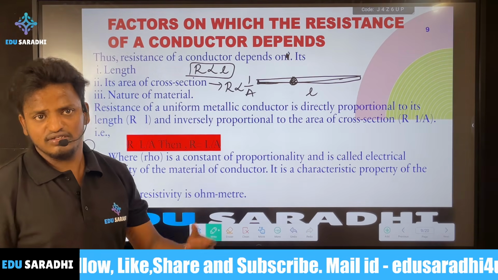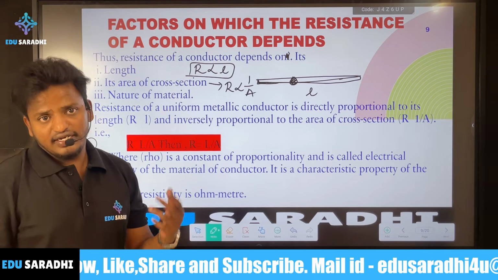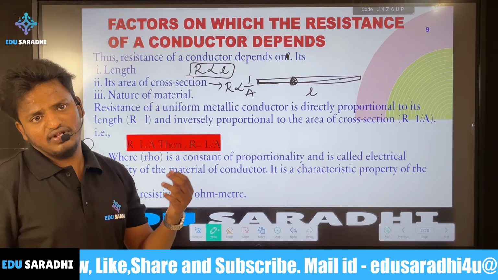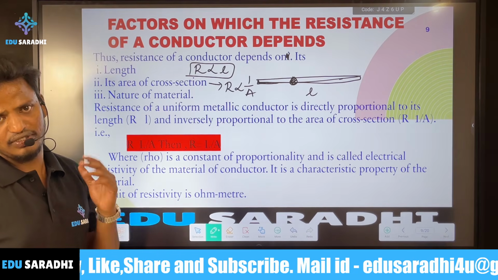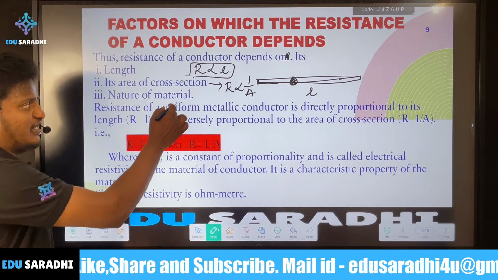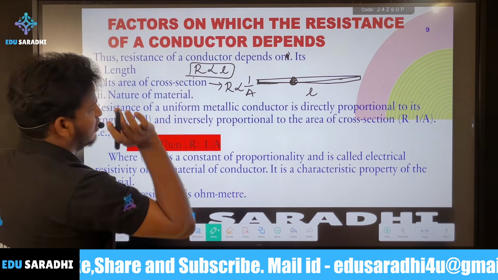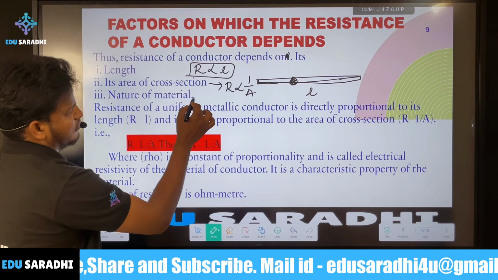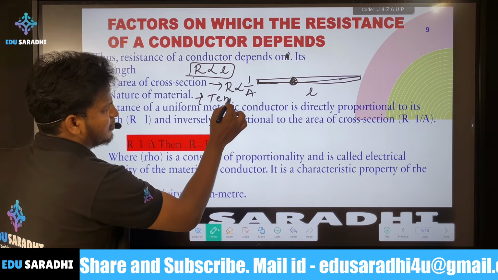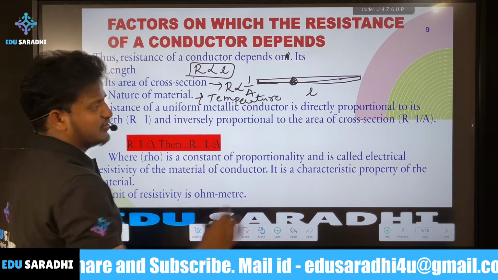Conductors like copper are good conductors, and charges easily travel through them. It also depends on the temperature, because temperature varies.